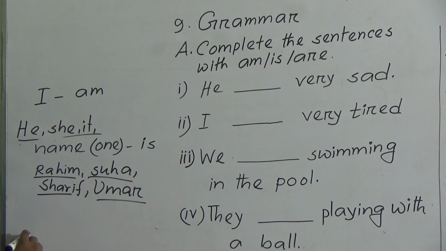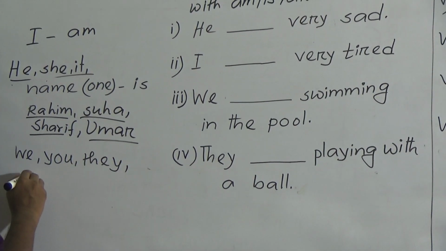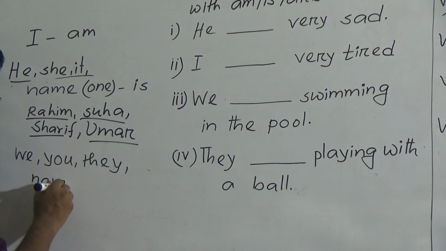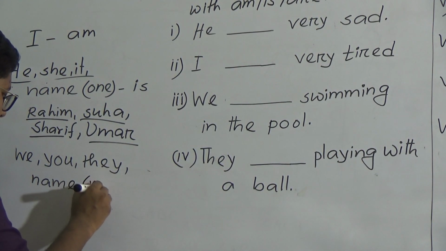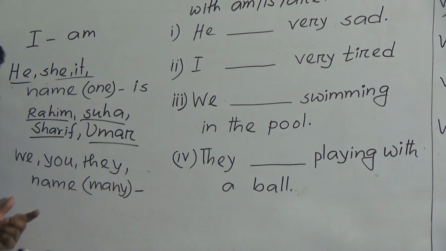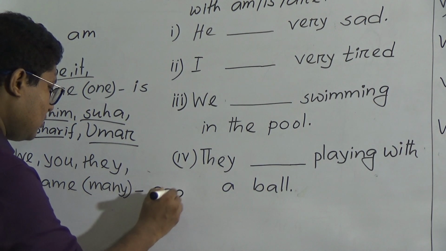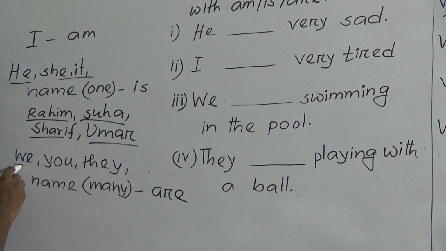And where do we use are? After we, you, they, and names, and the name has to be many.